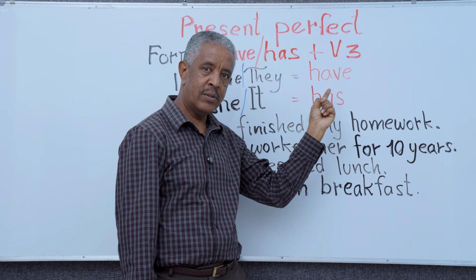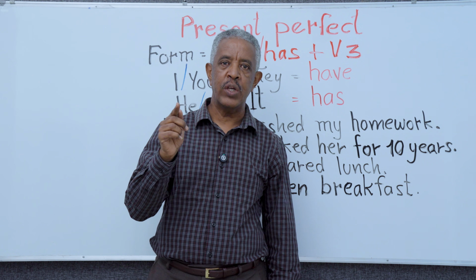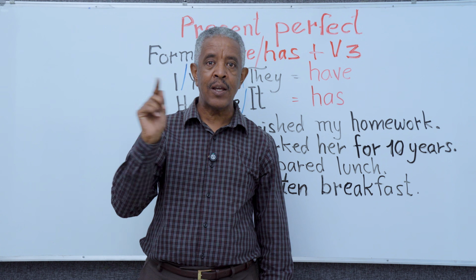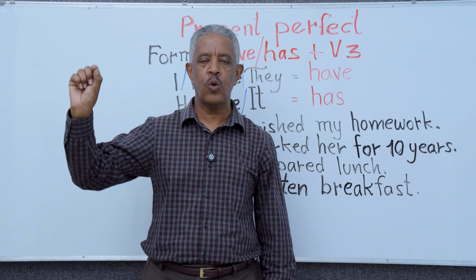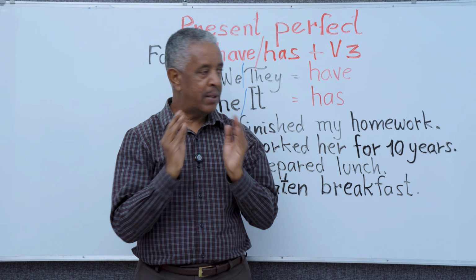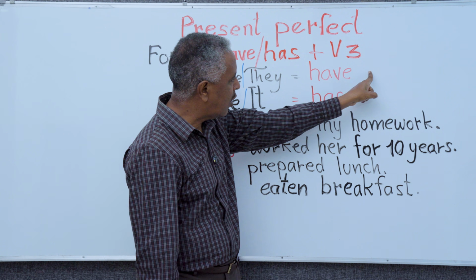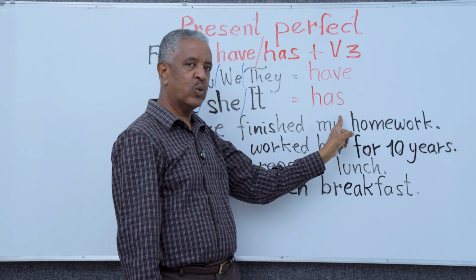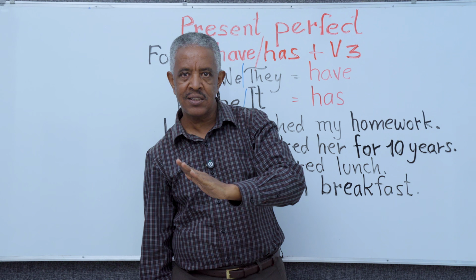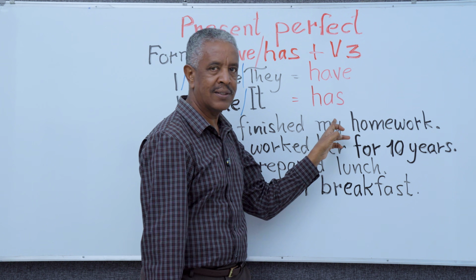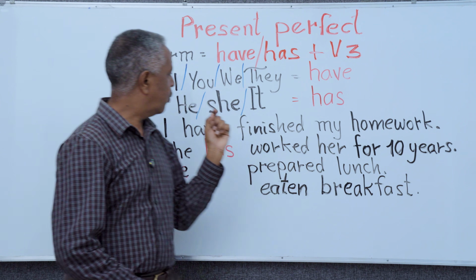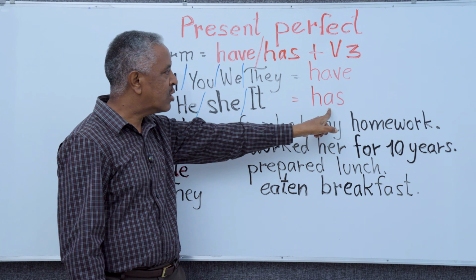Has is verb s of have. I like coffee. But with he, we add s to like: he likes coffee. Like, likes; play, plays; dance, dances; have, has. So with he, she, and it we use has.